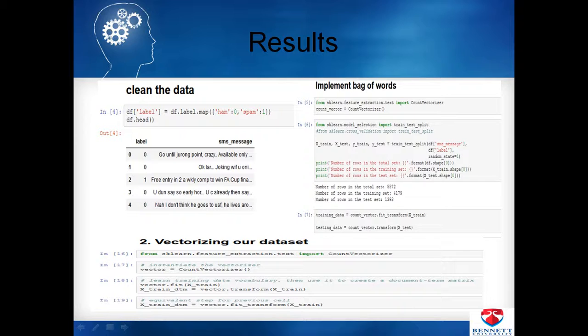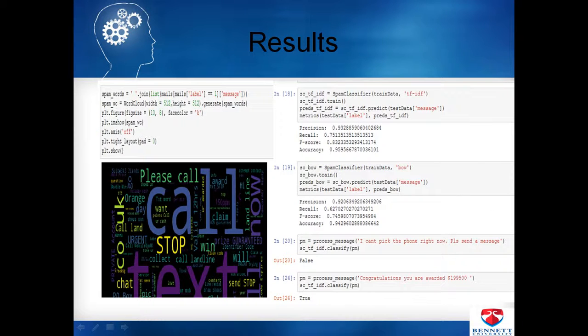Then finally we get our vectorized model, vectorizing our dataset, in which first we have the equivalent step from the previous cell, and the testing and training datasets have been turned. So this is a cloud of spam words: please call SMS, call yo UK urgent land orange wanna want claim bill. So this is an SMS corpus-based word cloud of spam messages.